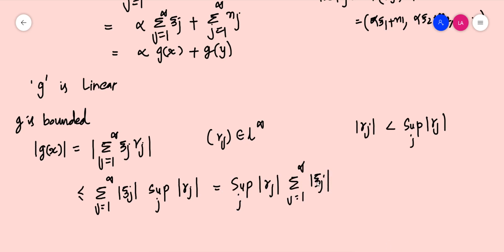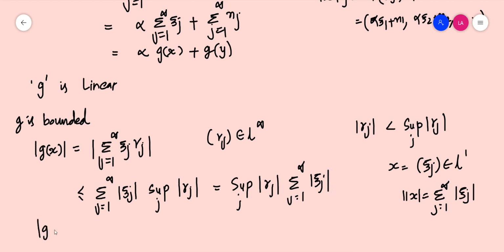Since the sequence theta j is an element in L1, by the definition of L1, if we take this as x, norm x is summation j equal to 1 to infinity modulus of theta j. So instead of this sum, we can substitute norm x.